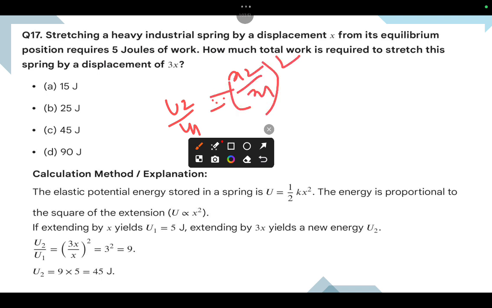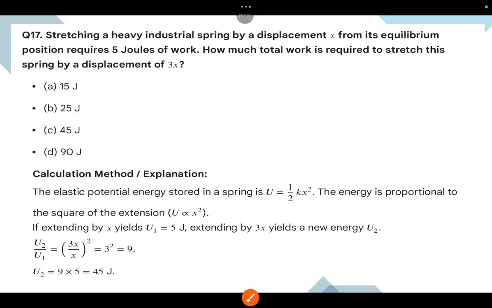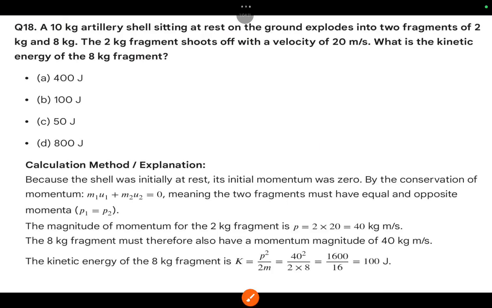What is x2? Here it is clearly given, 3x by x, that means 9. So 9 into 5 joules is 45. Okay.